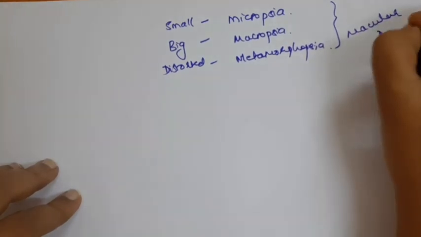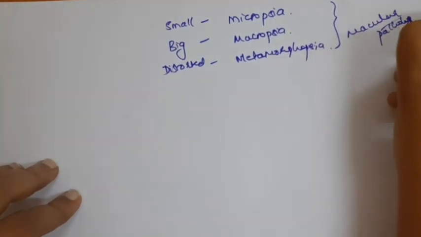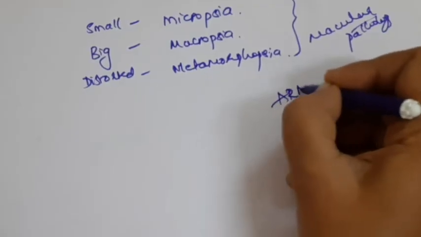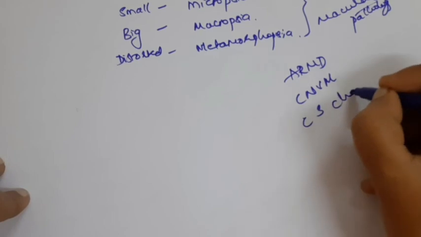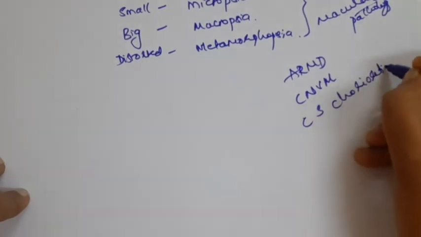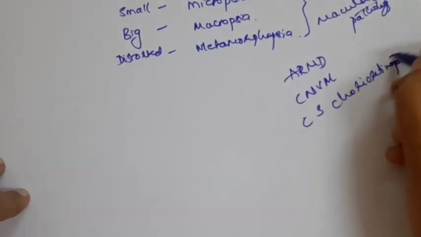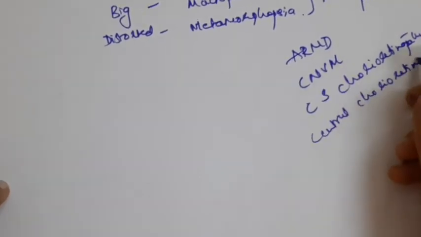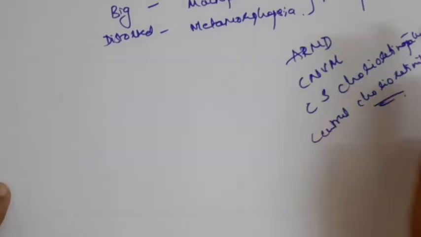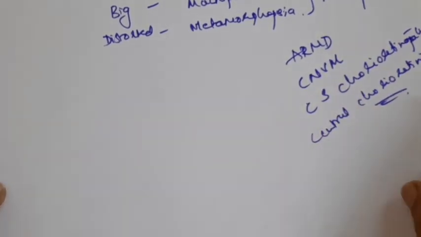If there is anything in the macula, like ARMD or CNVM, central serous chorioretinopathy, or even central chorioretinitis, it can lead to distorted vision, that is micropsia, macropsia or metamorphopsia.